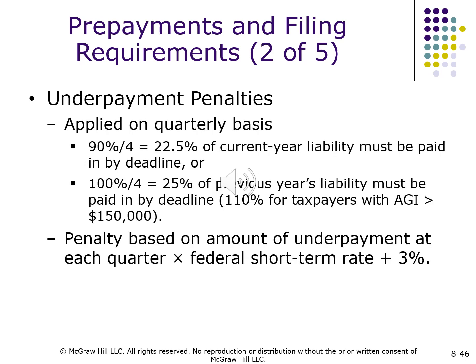Prepayments and filing requirements, 2 of 5. Underpayment penalties are applied on a quarterly basis. 22.5% of the current year liability must be paid in by the deadline, or 25% of the previous year's liability must be paid in by the deadline. 110% for taxpayers with AGI greater than $150,000. The penalty is based on the amount of underpayment at each quarter times the federal short-term rate plus 3%.